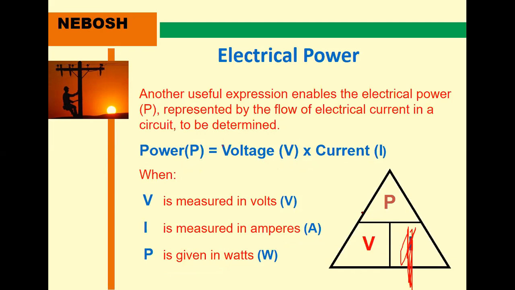Simply, this is the power triangle, and also the voltage triangle you can take. How do we draw the voltage triangle? This is V, this is I, this is R. V equal to IR. If I want I, then I equal to V by R. If I want R, then R equal to V by I formula. R equal to V by I. This way you can easily tell these types of formulas.